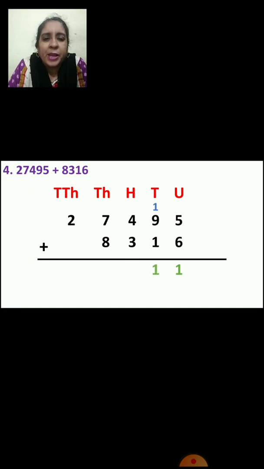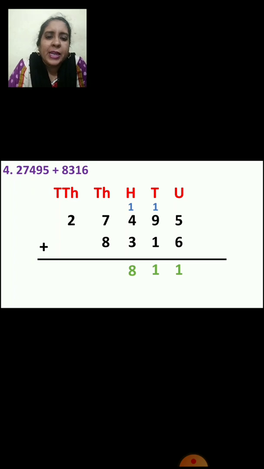So 1 will be down in tens place and the other one will go in hundreds place. Now we are going to add hundreds place number, right? So 4 plus 1, 5, right? 5 plus 3, after 5 you have to add 3. How much will it be? 8, right?